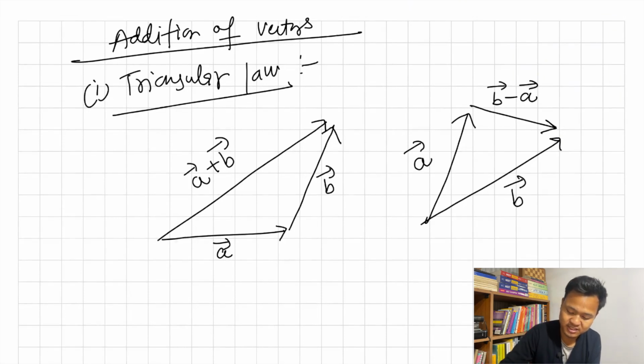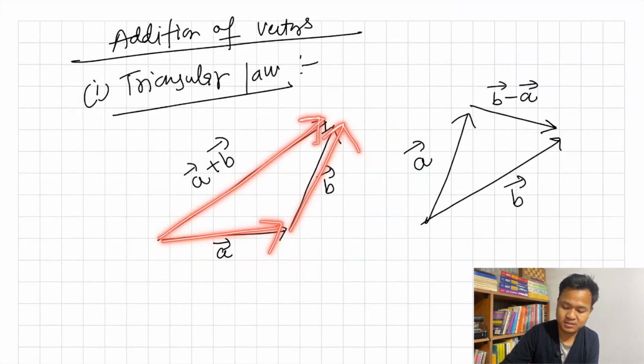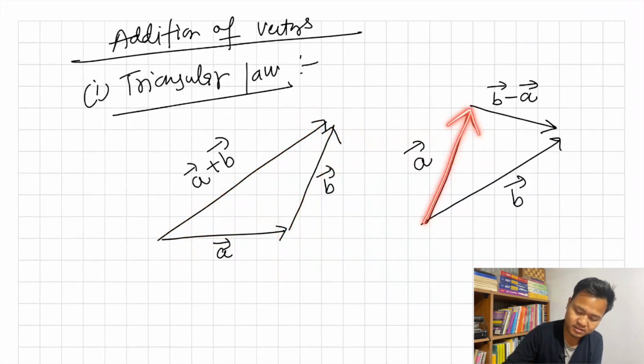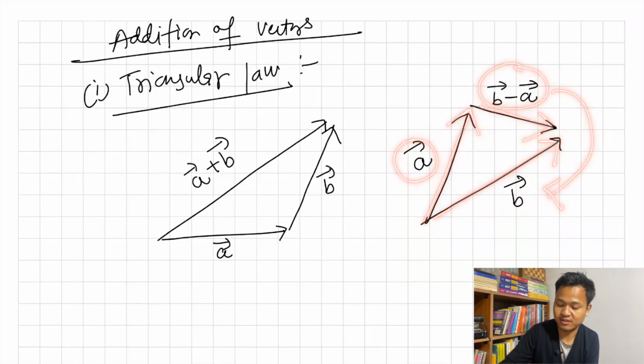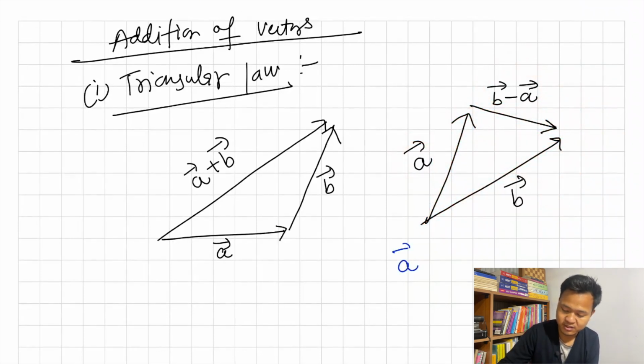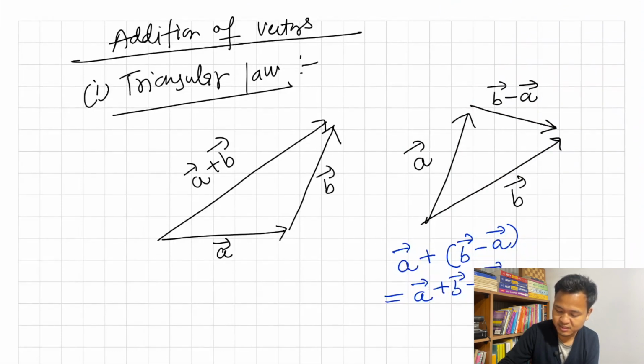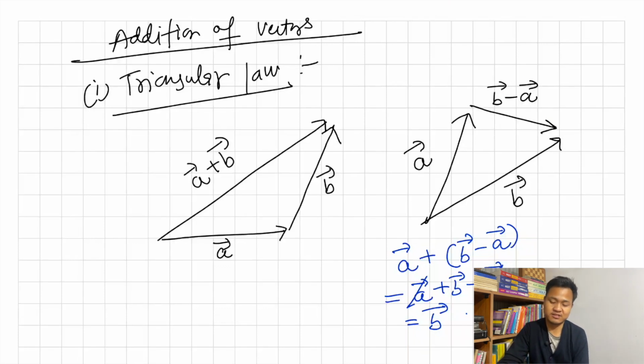You see here, I have A, and then this. That means if I add this and this, I have to get this one, using the triangular law. So you can check here: A plus B minus A. How much will you have? A gets cancelled out, you'll have B. So it is true. It satisfies the triangular law.